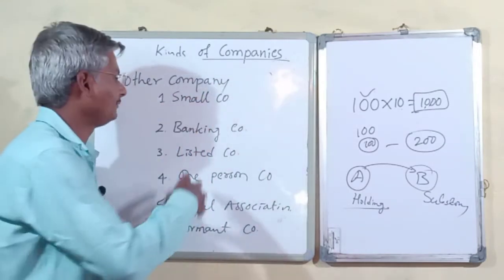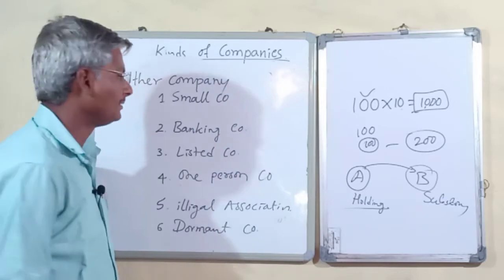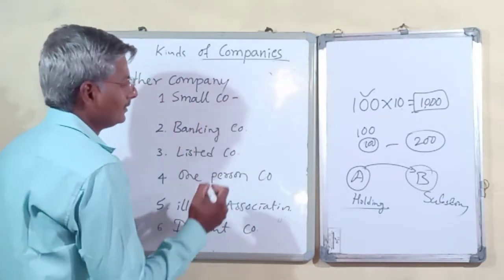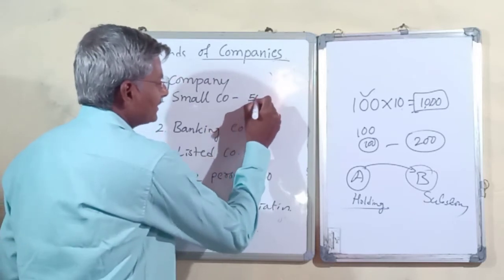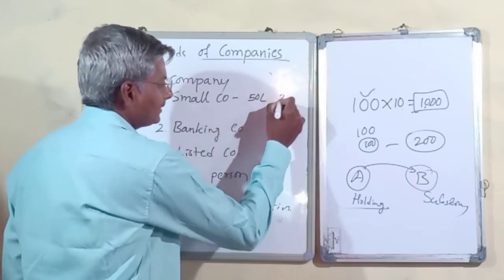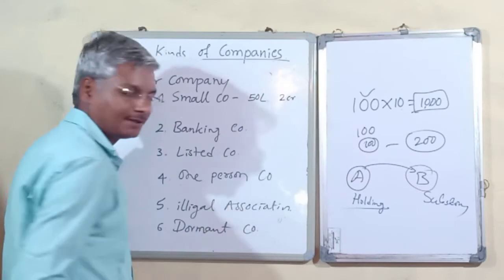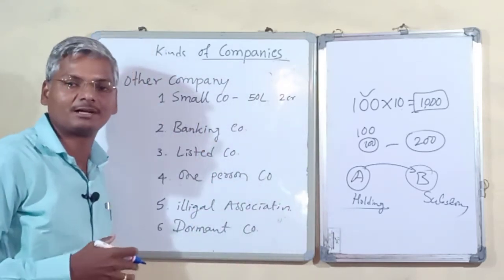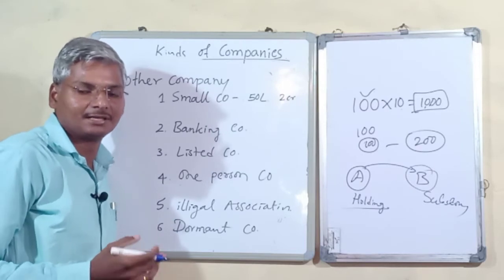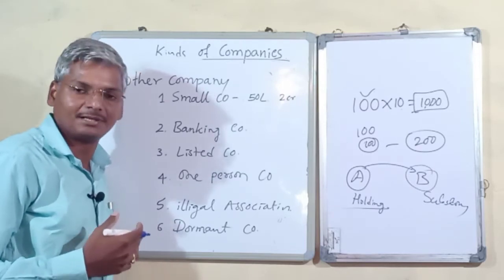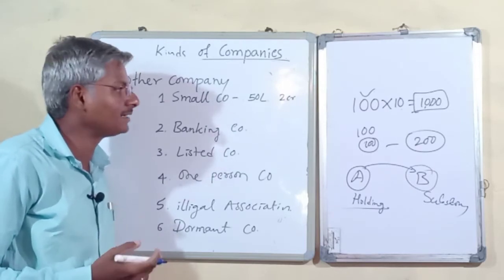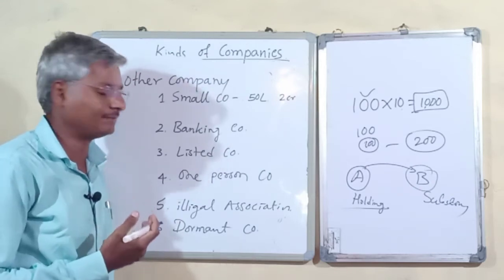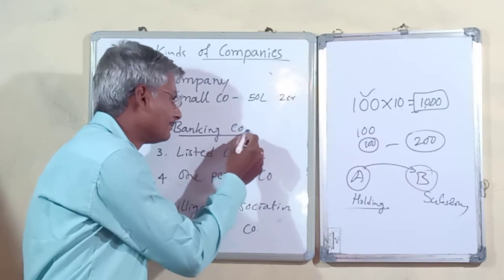We can classify companies as small companies. If a company has 50 lakhs of paid up capital or 2 crores of turnover, we call it a small company.